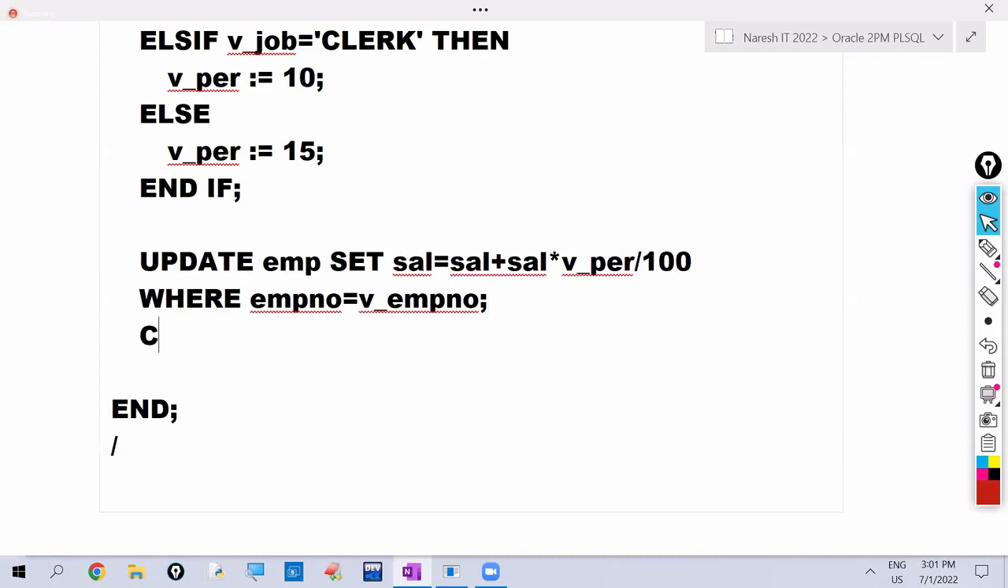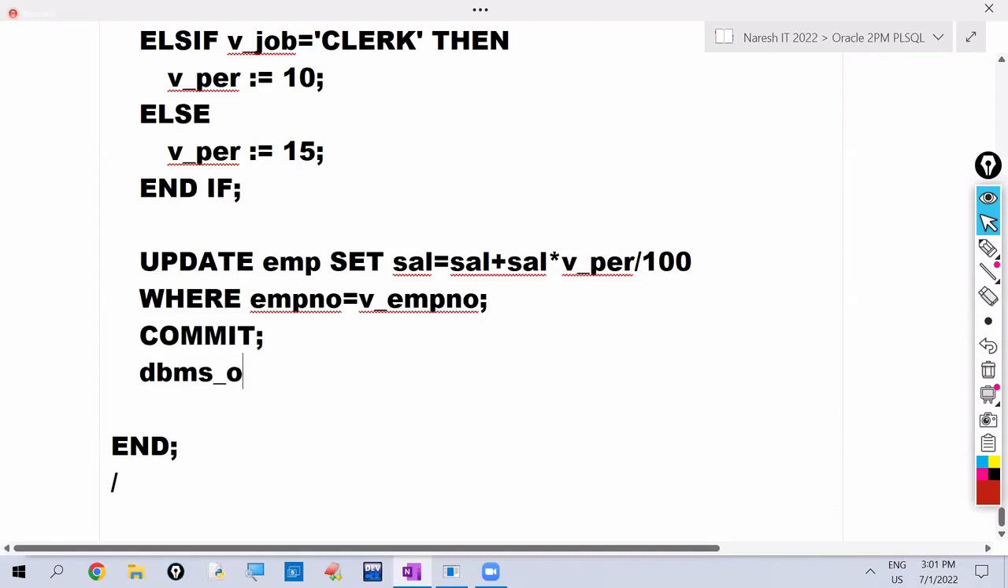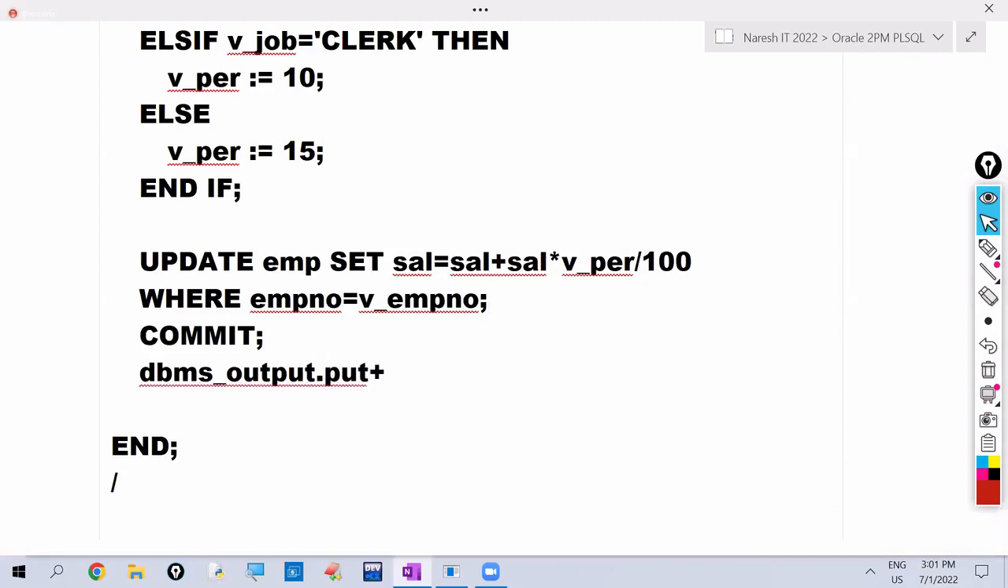After updating, to save the transaction, what do we write? Commit. For user understanding, display one message with dbms_output.put_line: salary increased.